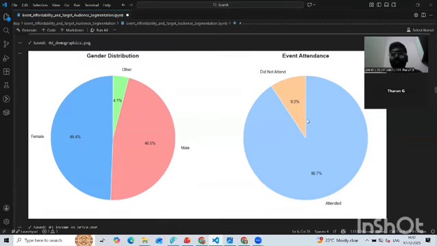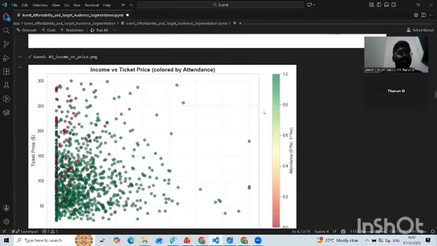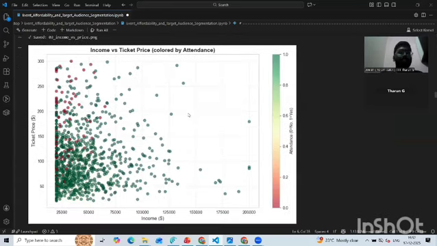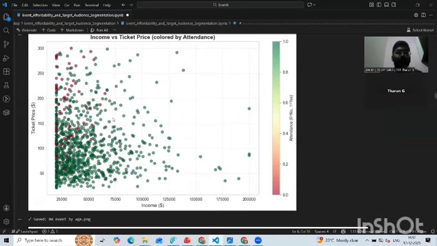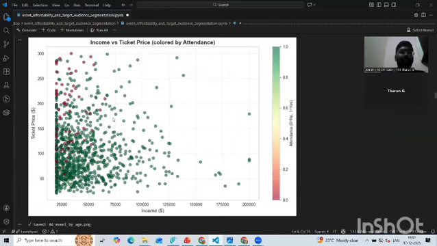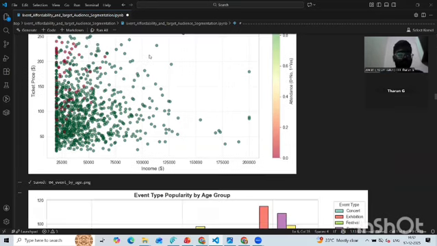And this is the event attendance pie chart, which shows how many attended and how many did not. The third image in the visualization is income versus price, a cluster image of income and ticket price for the attended and not attended people.